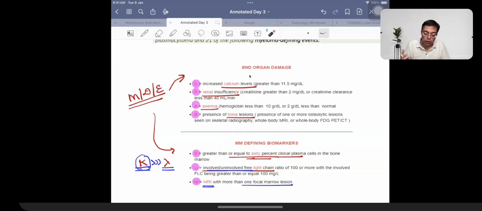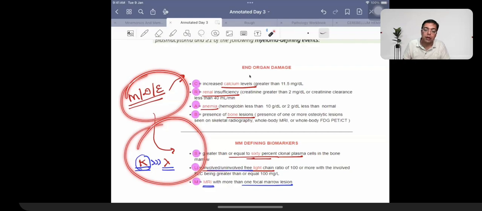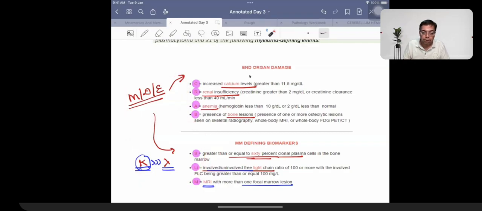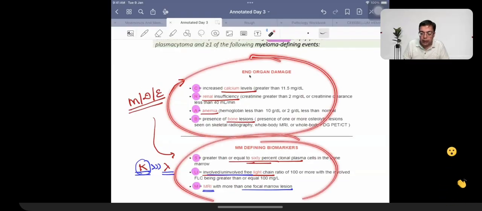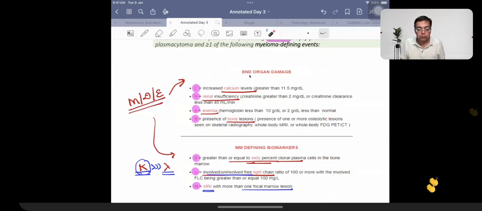And one of the most important things that you need to remember here is that the authority in the world for making the diagnostic criteria for multiple myeloma happens to be an Indian, Dr. Rajkumar. Right? CRAB and SLIM. That is what is required for multiple myeloma. तो इनमें से अगर कोई भी दिख जाए, any of them, right? He is an authority, right? तो अगर if Professor Vinay Kumar can do it, you and me are also equally blessed, right? उनको अगर अपना आदर्श रख के चलोगे तो कहीं तो पहुंच जाओगे.